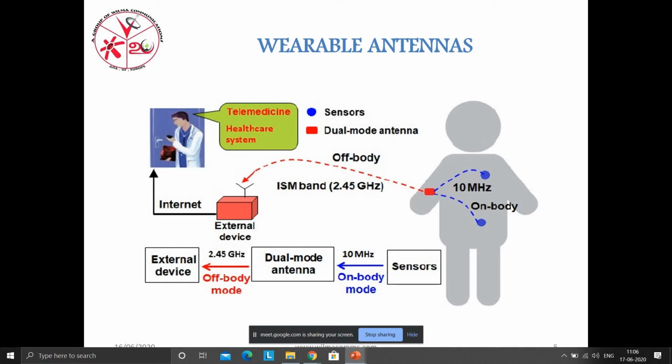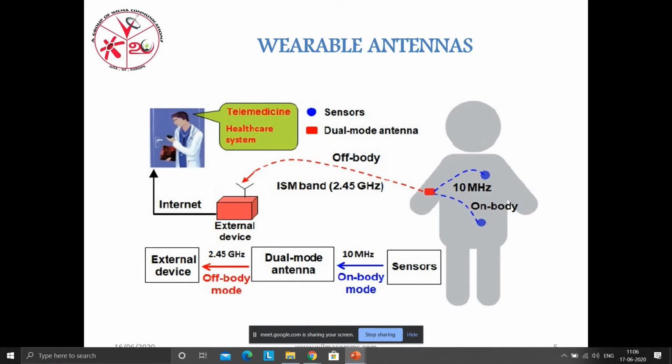But we are going to focus on healthcare here. In healthcare, it is going to detect blood pressure, sugar level, glucose level, and cancer detection too. So these wearable devices also play a major role in biomedical applications.